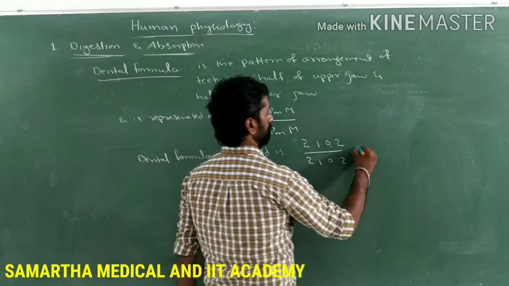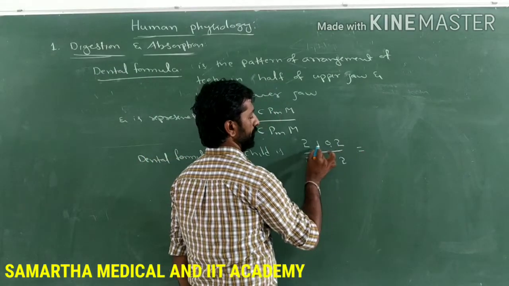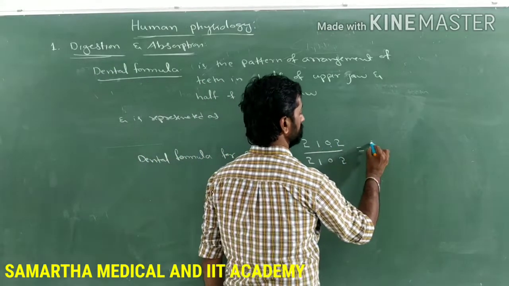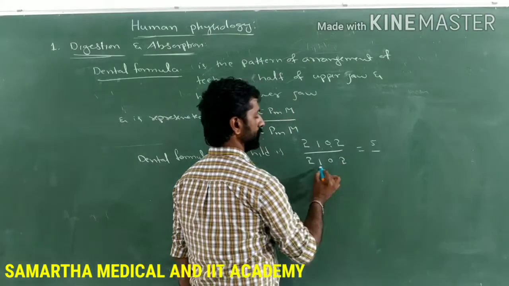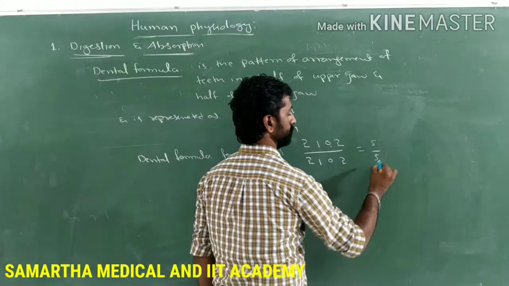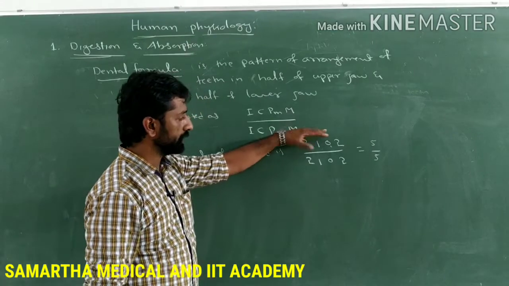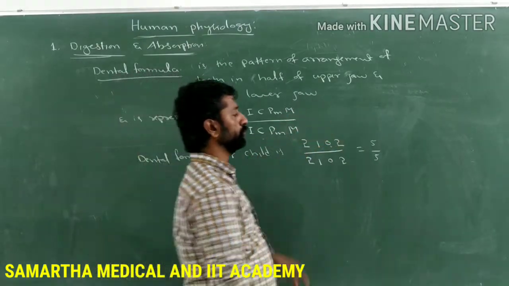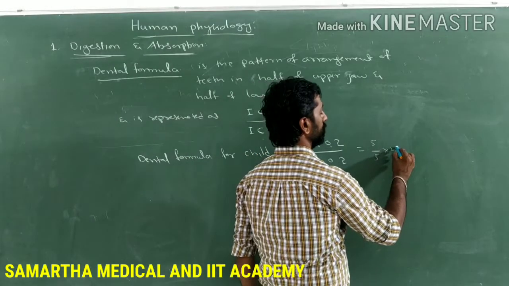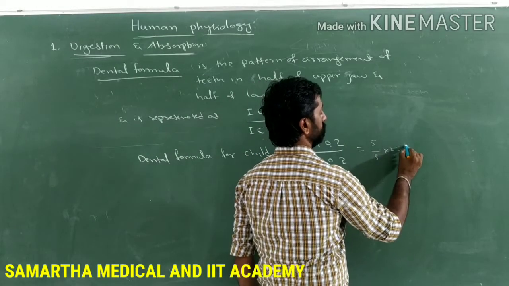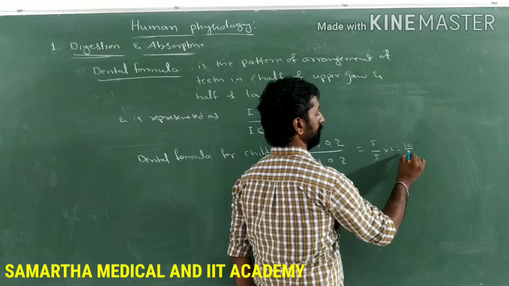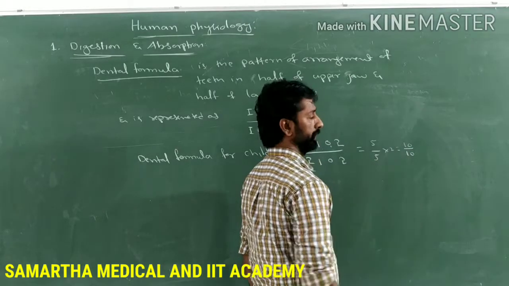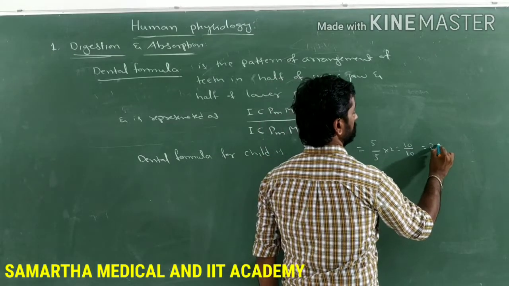Okay, so in the upper jaw how many teeth are present? There are 5. In the lower jaw how many teeth are present? Here also 5. As we have considered only half of the upper jaw and half of the lower jaw, if you multiply both by 2, then you will get the complete number of teeth: in the complete upper jaw 10, complete lower jaw 10. So that is nothing but 20.